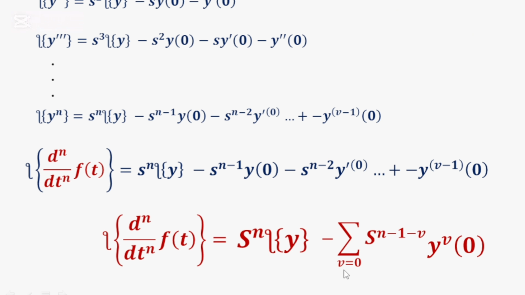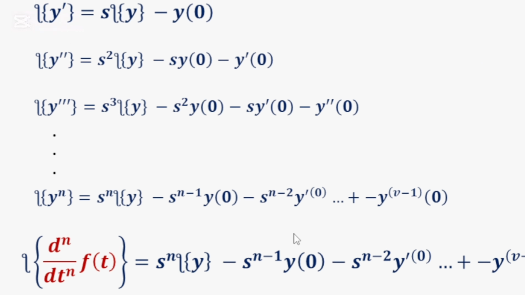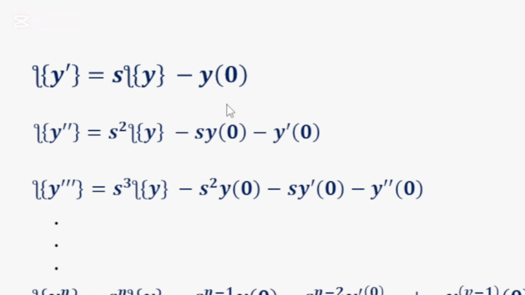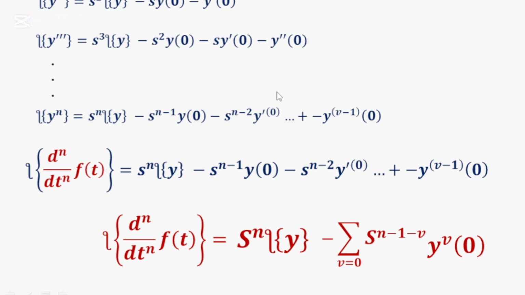It might interest you that this particular series goes to n minus 1 because if we have the first derivative, it should be no derivative. Second derivative, we have first derivative. Third derivative, we have the second derivative. So it goes to the nth derivative minus 1. So if this goes from 0, it goes to n minus 1. And that's it. That's how to prove it.